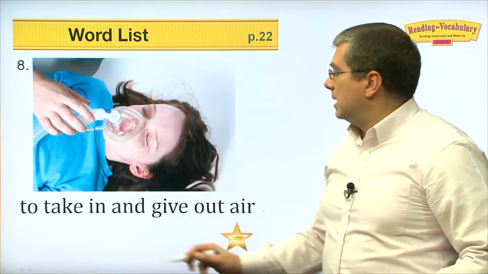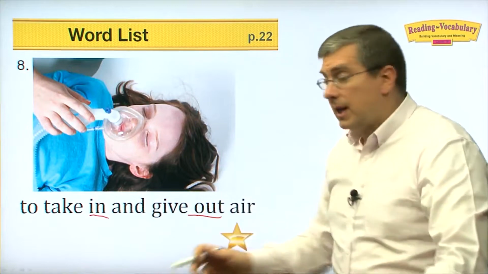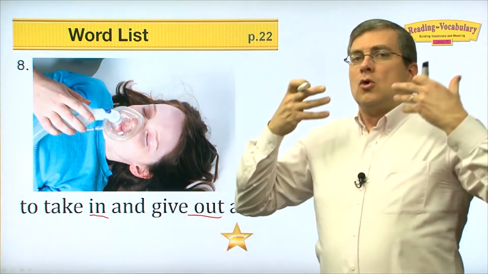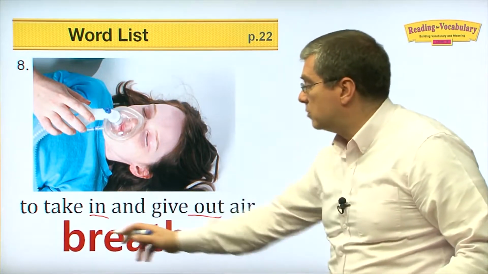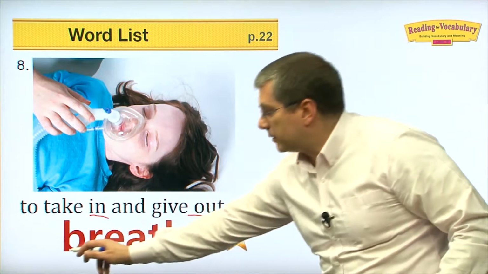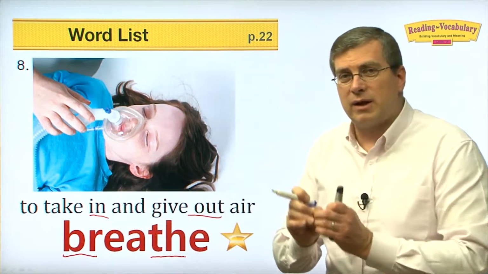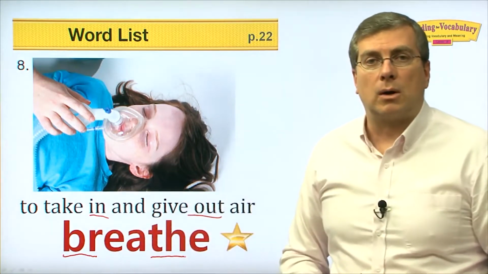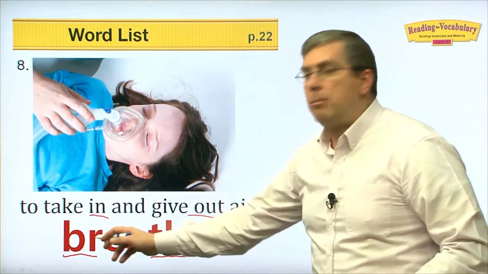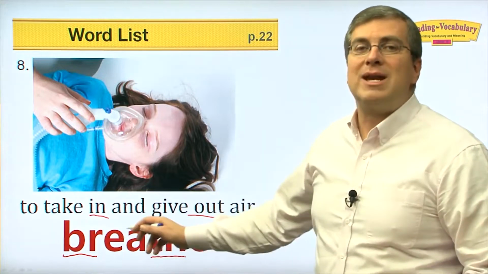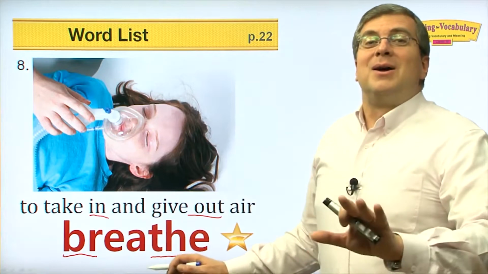Okay. Number 8, to take in and give out air. Well, think about that. What am I doing? I am breathing. To breathe. This is maybe a little difficult to pronounce because you have these consonant blends. You have these sounds here. First is BR, burr, burr. And the next one, TH, the. So, breathe, breathe. Calm down, relax, it's okay. It's not hard. Breathe, breathe.